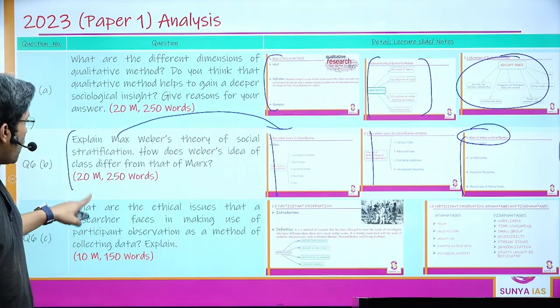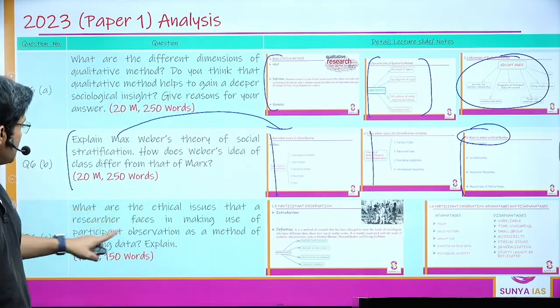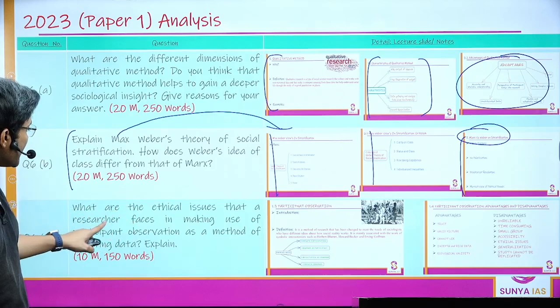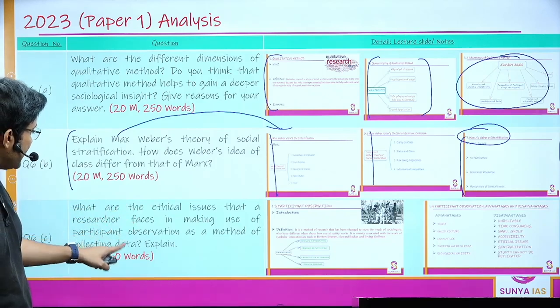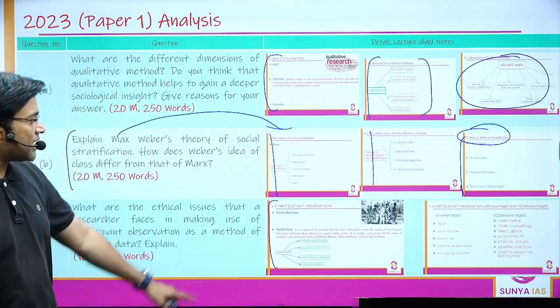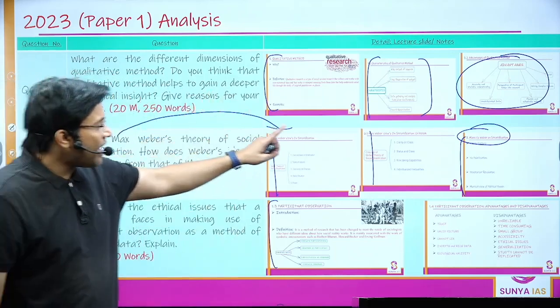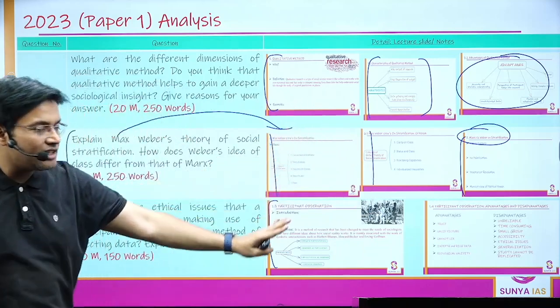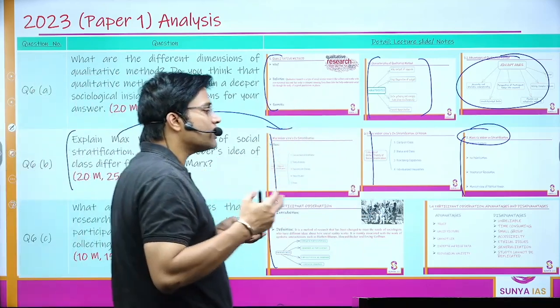Then, what are the ethical issues that a researcher faces in making use of participant observation as a method of collecting data? Explain. I've talked in detail about participant observation. I've given the proper definition. Then while talking about the advantages and the disadvantages, I've given a lot of points on what the issues are,